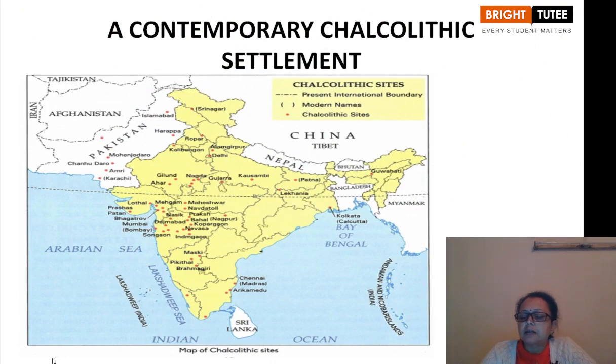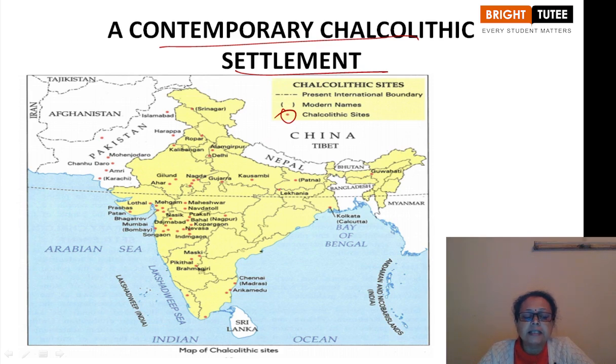This is about the contemporary Chalcolithic settlement. Many places are mentioned over here as Chalcolithic sites. The modern names of the Chalcolithic sites are given, which earlier were different. The red color spots are given over here. Even in the textbook, it has been mentioned like that.